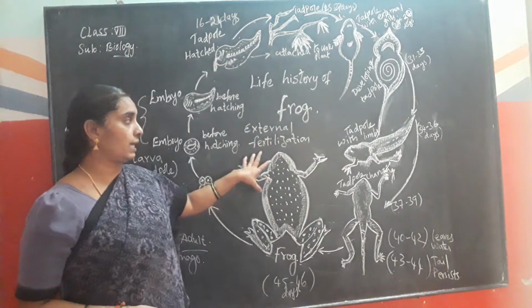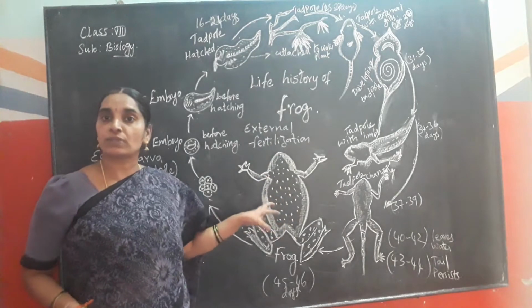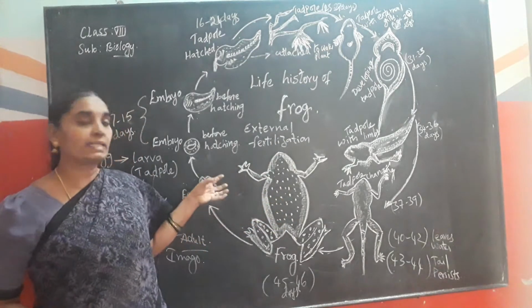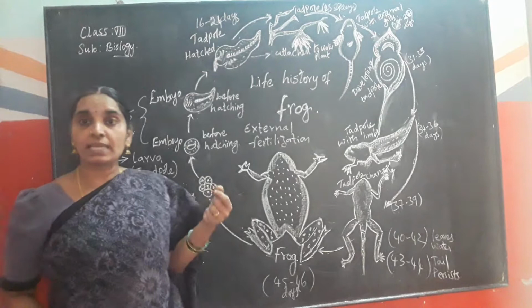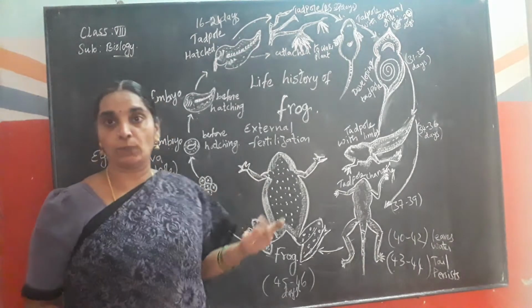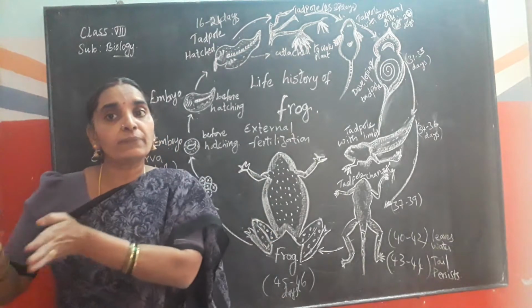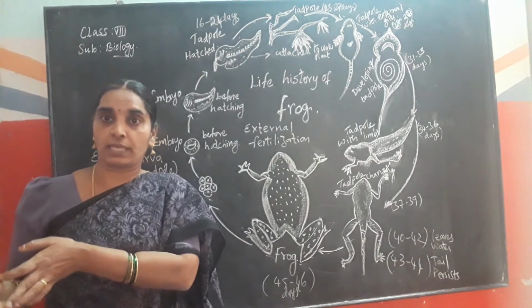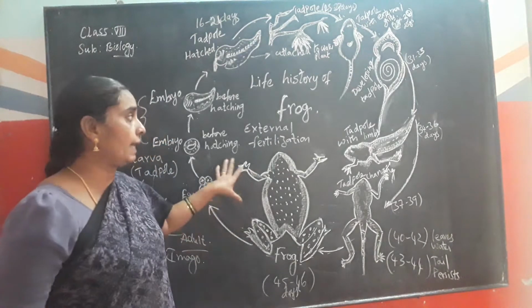In external fertilization of frog, the metamorphosis of frog is quite complex, where we see the indirect process of metamorphosis. Metamorphosis is indirect.